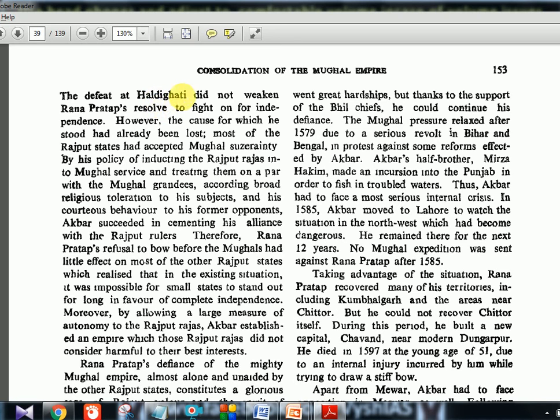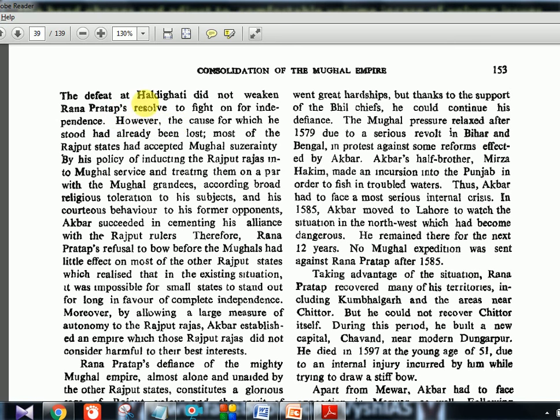Okay, around, I think, June 20-something, June 21 or something, in 1576. I read it in a different textbook, just telling you. Now, the defeat at Haldighati did not weaken Rana Pratap's resolve to fight on for independence. However, the cause for which he stood had already been lost.